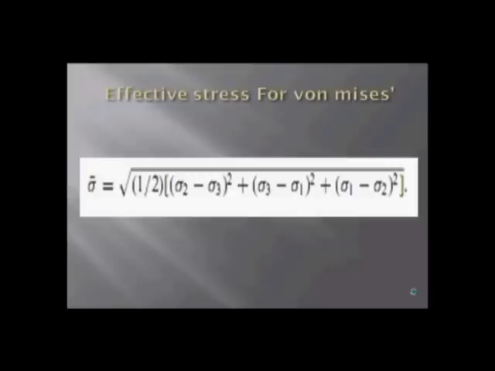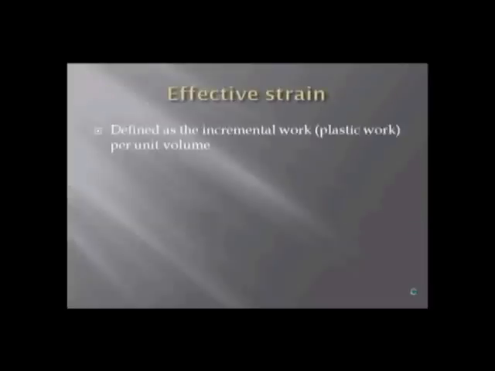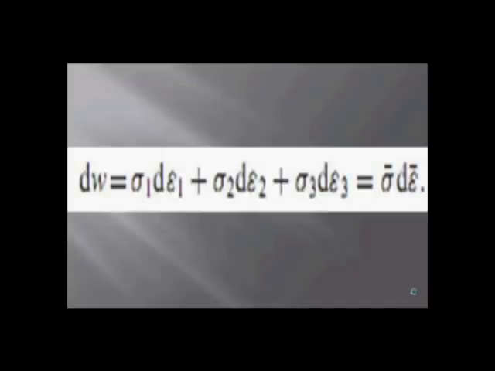Now, what is effective strain? Effective strain is defined as the incremental work per unit volume. Work means plastic work. And you can see the criterion effective stress in case of von Mises and Tresca criterion.